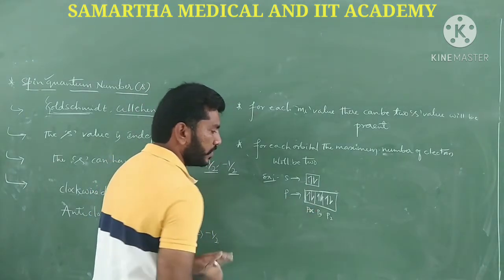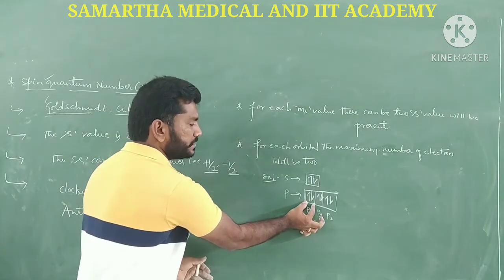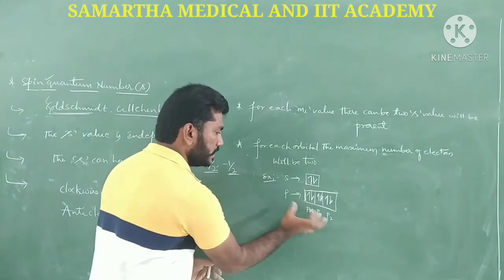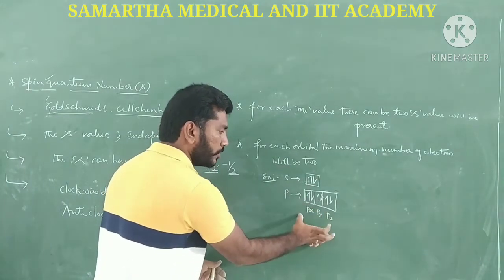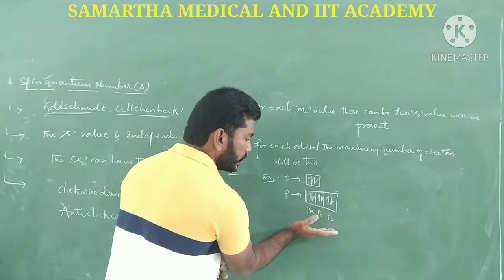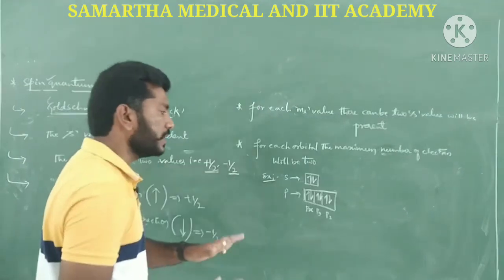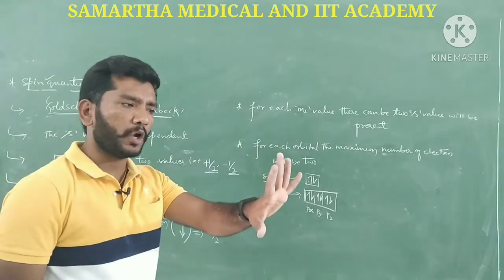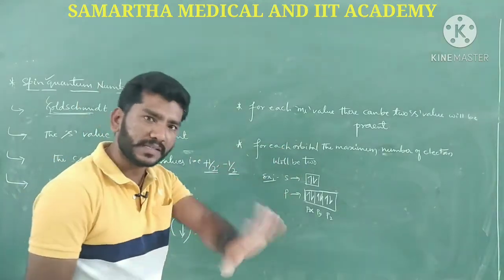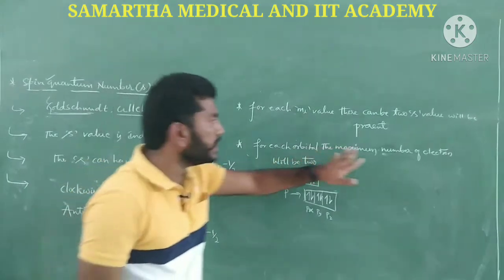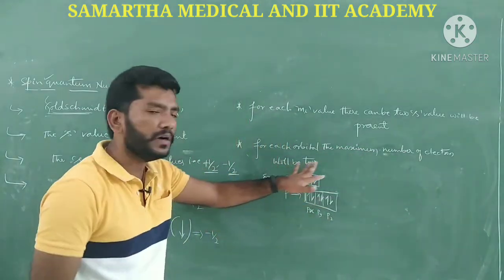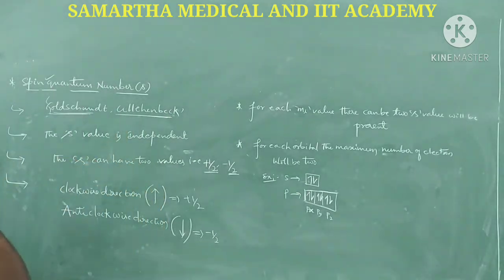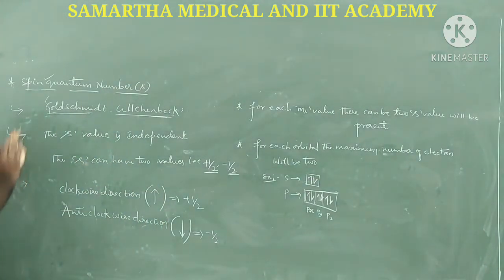What I wanted to say is that each orbital can accommodate a maximum of 2 electrons only. So with those 3 p orbitals the total number of electrons is 6. Just like that, in the d subshell we have 5 orbitals, each orbital having 2 electrons. For each orbital the maximum number of electrons will be 2, guys.